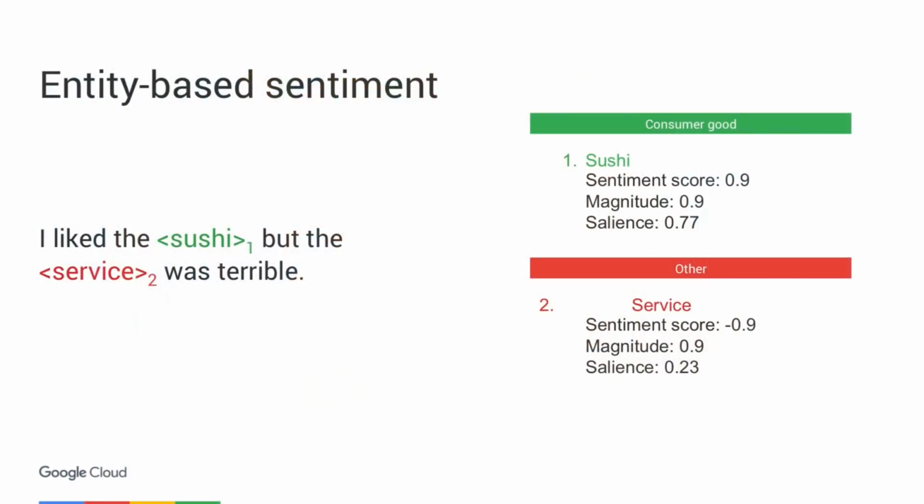The API also lets us do entity-based sentiment. If we take this restaurant review, "I liked the sushi, but the service was terrible," the aggregate sentiment for the whole sentence might not be so useful to us, but what we would want to know is that the person liked the sushi, but they didn't like the service. And the API is able to give us a sentiment value for each entity it finds. Here, for sushi, we get a sentiment score of 0.9, almost fully positive. And for service, we get a sentiment score of -0.9, almost fully negative. So we get some really useful insights here from entity-based sentiment.